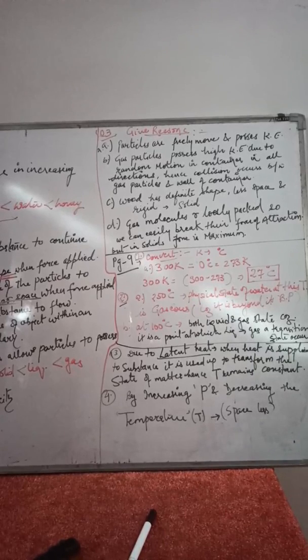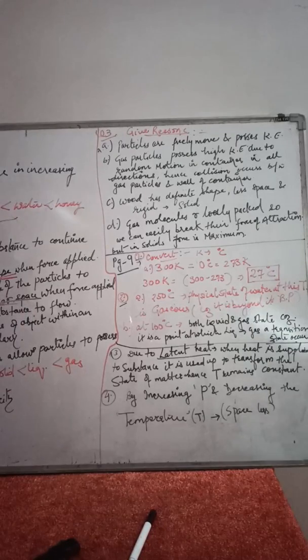Question number 3. You have to give reason for the following. The first one is, a gas fills completely the vessel in which it is kept. Now you have to give the reason. The answer is very simple, children, because in case of gas, there is a large intermolecular space and the particles move freely, and they possess the highest kinetic energy. That is why they can freely move and completely spread out in a given container.